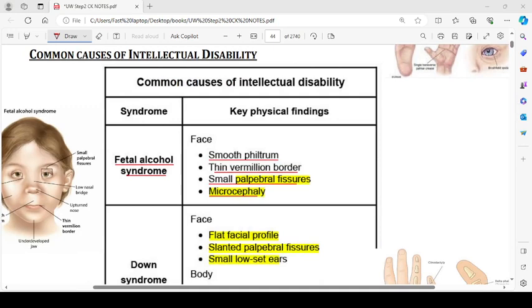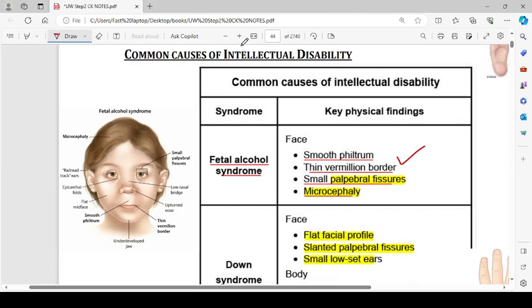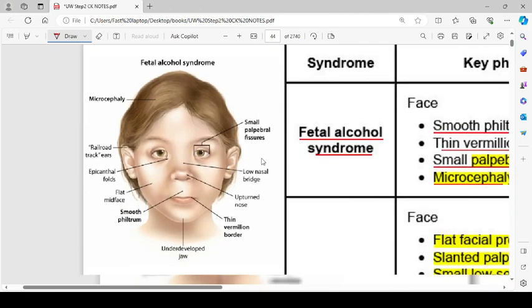The first one is fetal alcohol syndrome. The key findings in fetal alcohol syndrome are smooth philtrum, thin vermilion border, small palpebral fissures, and microcephaly. These things will be seen, as you can see in this picture of the fetal alcohol syndrome. I have to zoom it in a bit. So here you can see fetal alcohol syndrome.